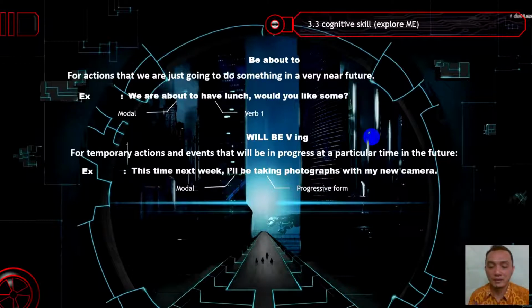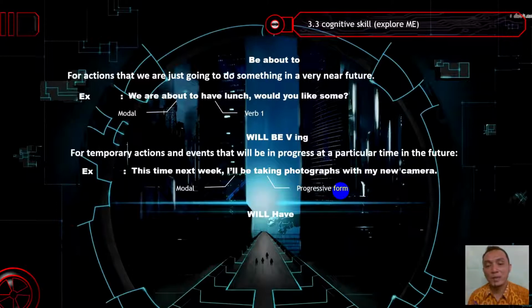So, for example, because today is the 27th of August, and the later date will be next week, the 4th of September, at 10 o'clock on the 4th of September, I have a progressive activity. It is about taking photographs with my new camera. That is the progressive form. I will be taking, progressive form.